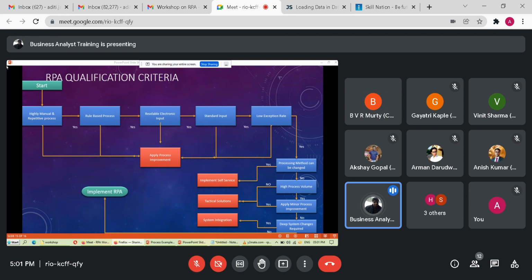Right? So these are the 5 questions we normally ask before we begin automating any process. And only if the answer to these 5 questions is yes, do we say, okay, yes, we can go ahead and automate a process.